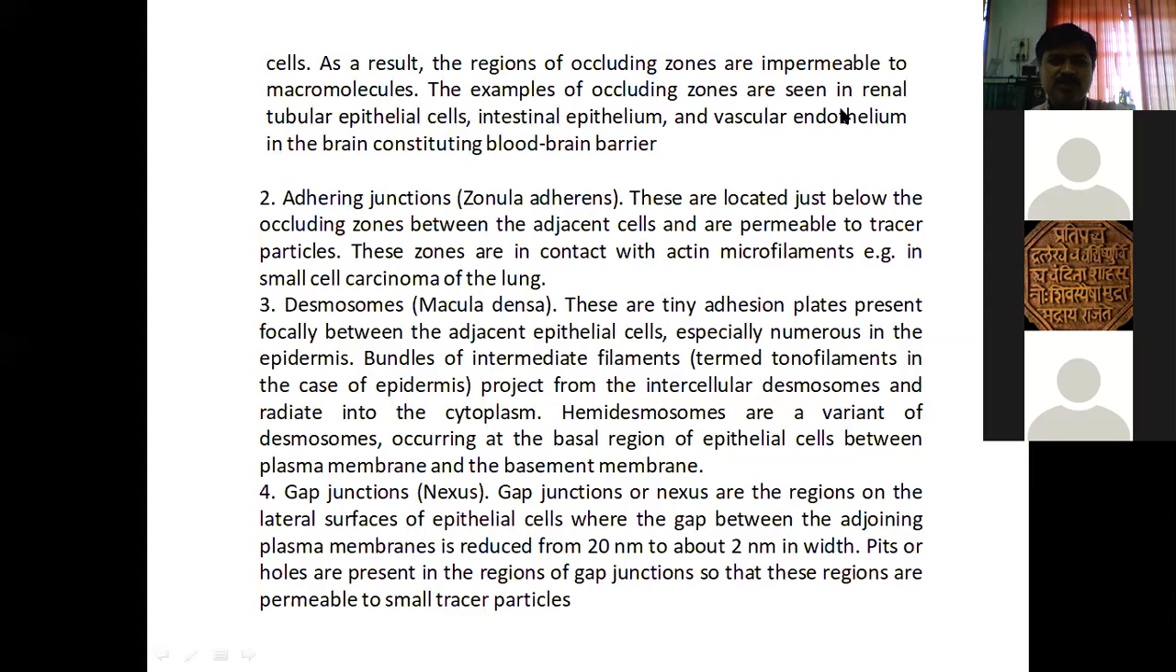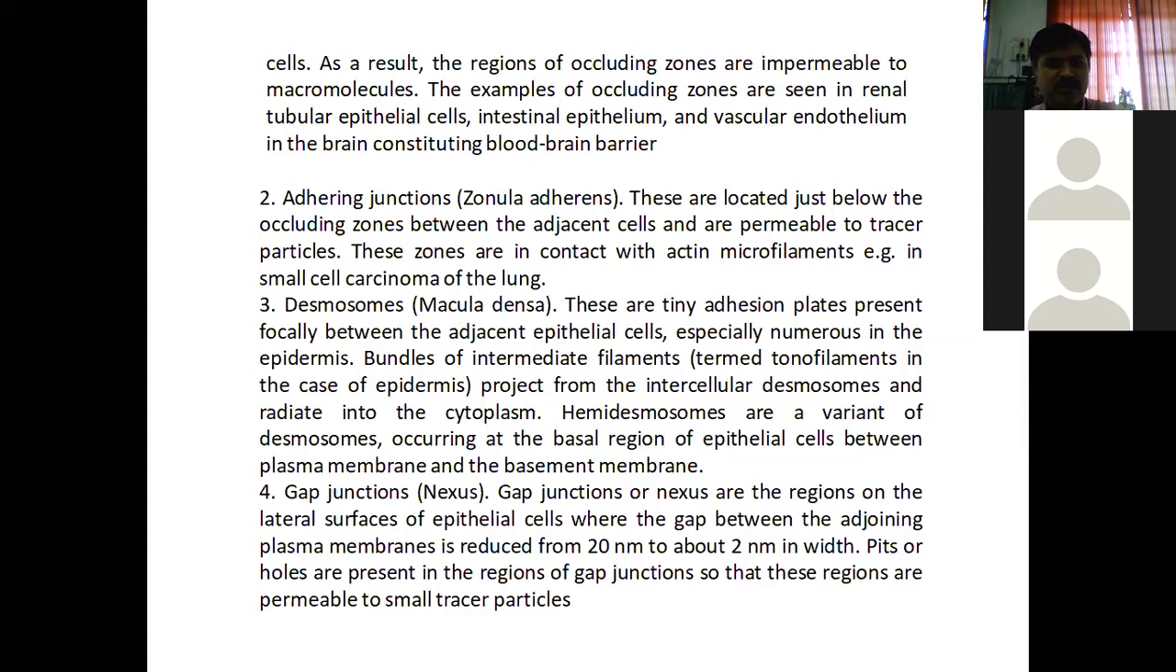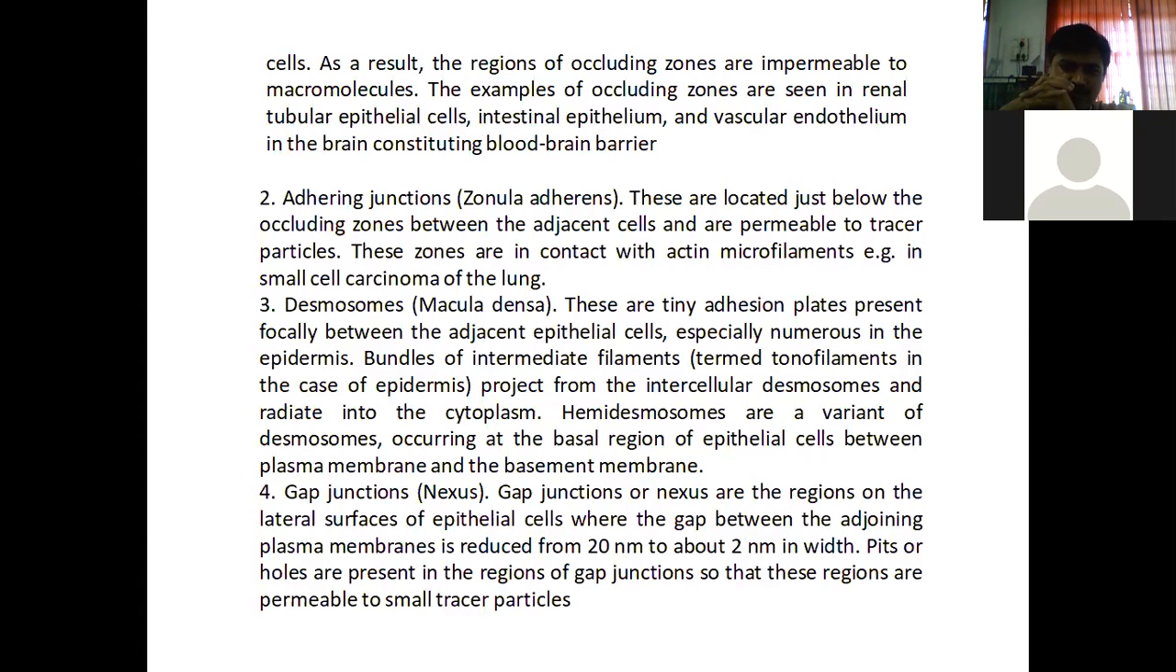Examples of occluding zones are seen in renal tubular epithelial cells. We know this from the structure of the nephron. In the tubular region, whether the proximal or distal convoluted tubules or the loop of Henle, the epithelial cells there show occluding zones. Do you know the parts of the nephron?